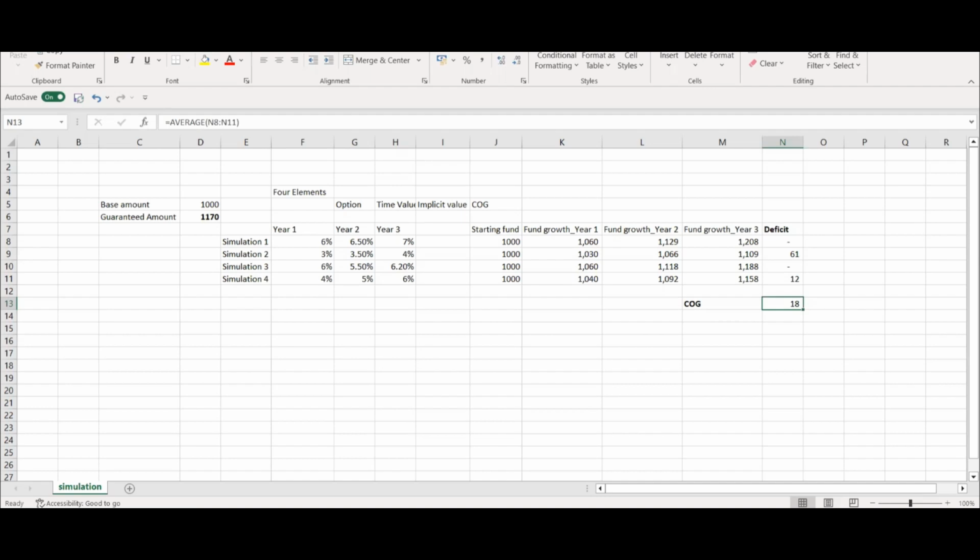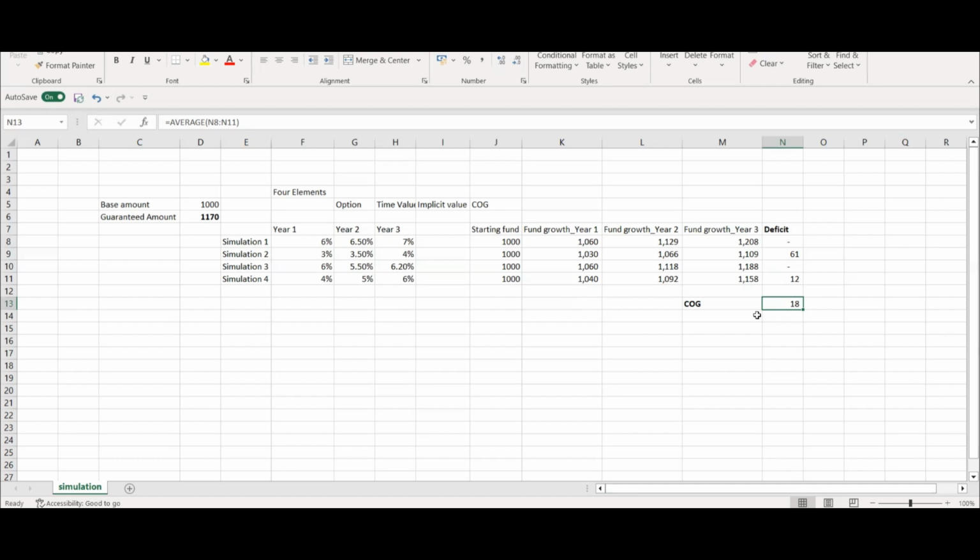But in this case, because we can't do that, we have to project for the future, and by projecting for the future, in all the situations that it bites, that is our cost. Had we not given the guarantee, there would be no cost. Because we have given the guarantee, there is a deficit, and because there is a deficit, there is a cost to the guarantee, and that has to be kept as a reserve. And this you need to discount back to today's date, and that would be the actual cost of guarantee.